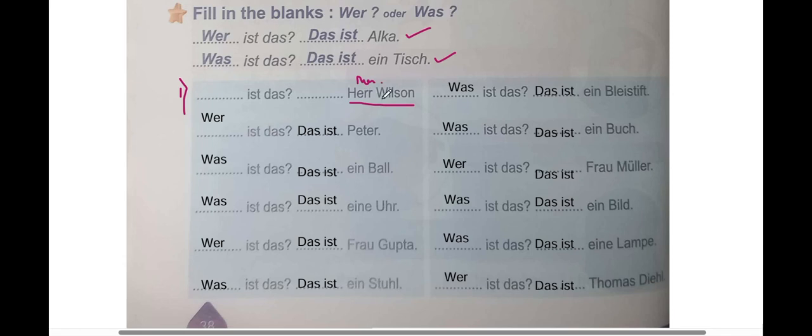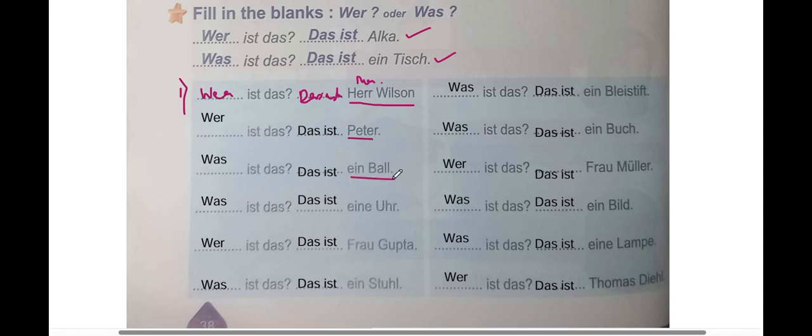And Wilson. Wilson is a name. So simply over here, they're talking about a person, where will come, and the rest is same. Das ist simple. Here what you see: Peter, person. Where? Das ist Peter.